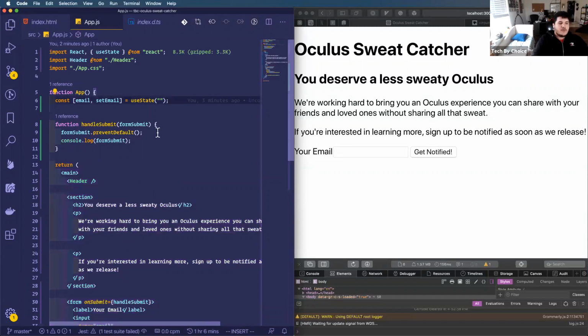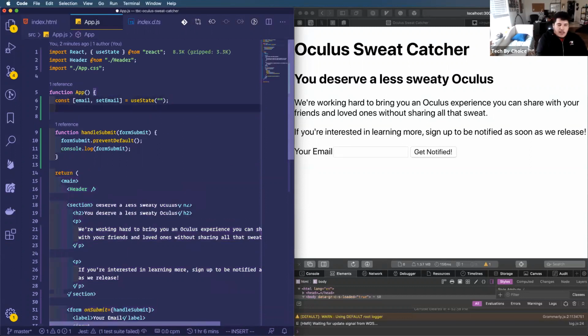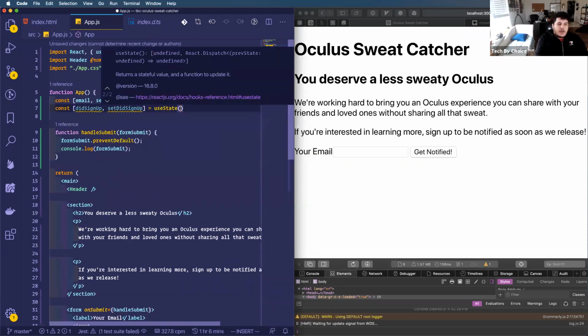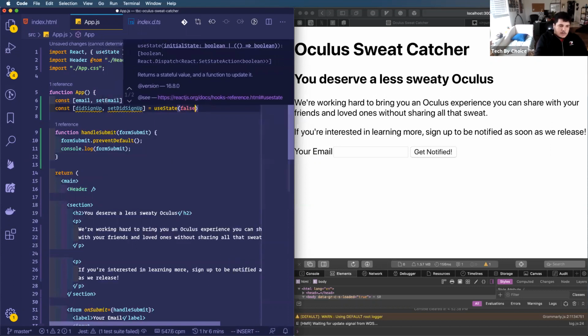So I'm going to use that useState method again. And this time I am going to say that there's going to be a new piece of state called didSignUp. And again, because we're following that convention from React, I'm going to name the setter, the method that updates didSignUp, setDidSignUp. And I'm going to call useState with a default parameter of false. It's a Boolean, right? So it could be either false or true.